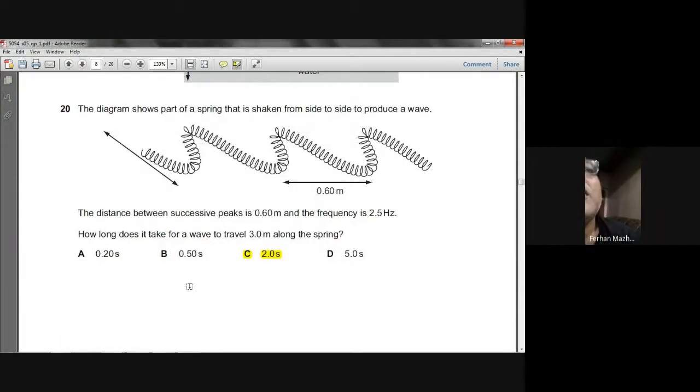First of all, the wavelength was given, the frequency was given. We will find out the velocity, V equals f lambda. Once you know the velocity, then the distance to be traveled is given. That's 3 meters. You divide it by your velocity and you will get the time required.